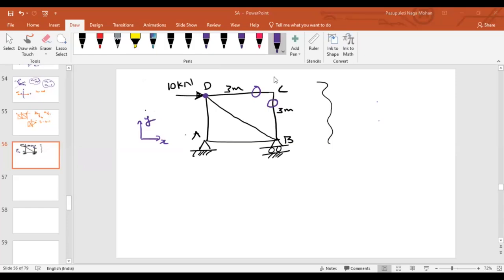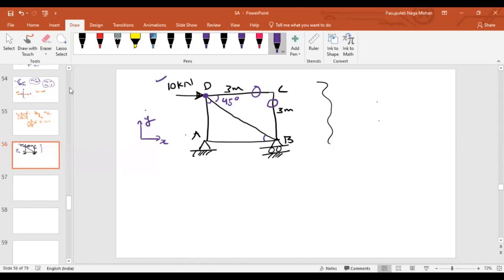At this joint D, if you look along X, 10 kilonewton will exist, and then DB, the horizontal component of DB, right? What about this angle? This angle is 45 degrees, as you can see, horizontal and vertical lengths are equal. Whatever the angle you take, that will be 45 degrees. So along the horizontal direction, 10 kilonewton is existing and the horizontal component of the force in the member DB, right?